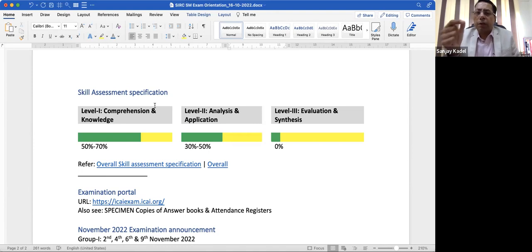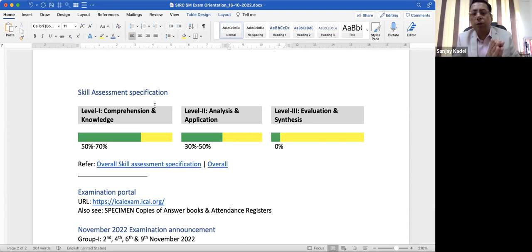For example, examine, discuss, or analyze. Such kind of questions are called analysis and application questions, and those will be 30 to 50% of your test paper. Level 3, evaluation and synthesis. It is not covered in your intermediate level. This level of testing will be there in the final level of your course, but not in the intermediate level. So you are lucky enough to have only level 1 and level 2 testing.